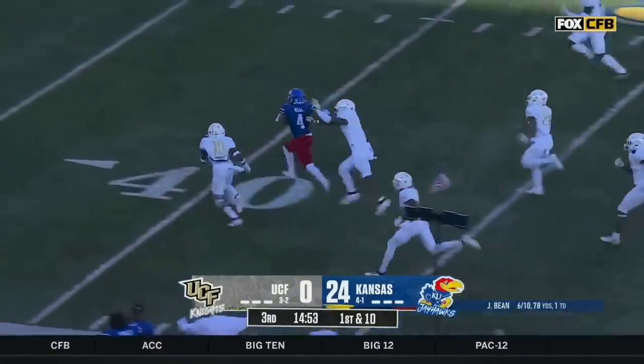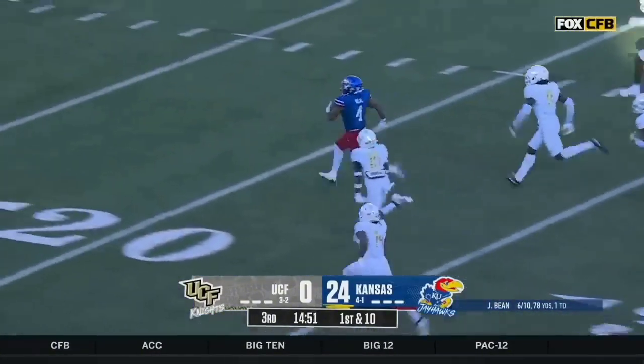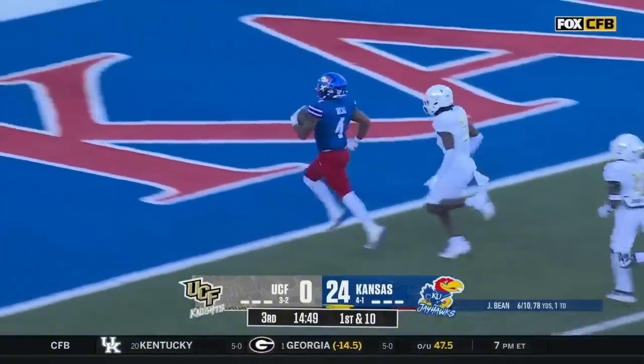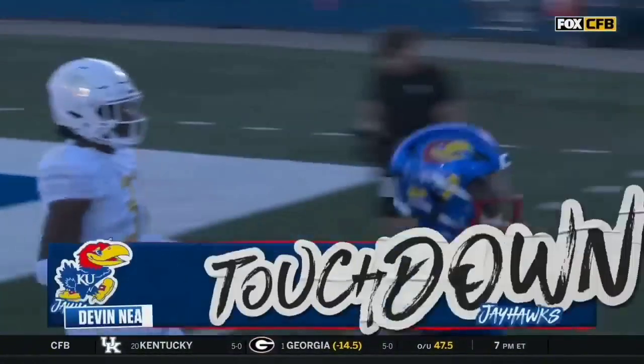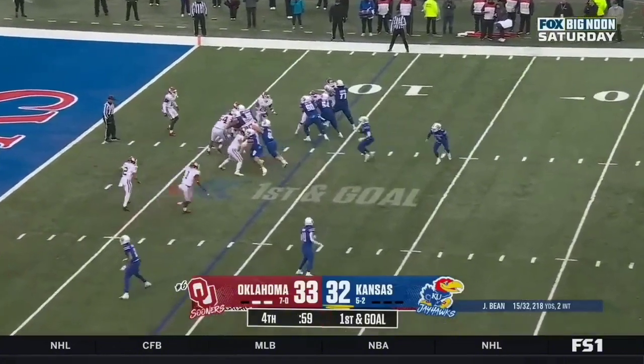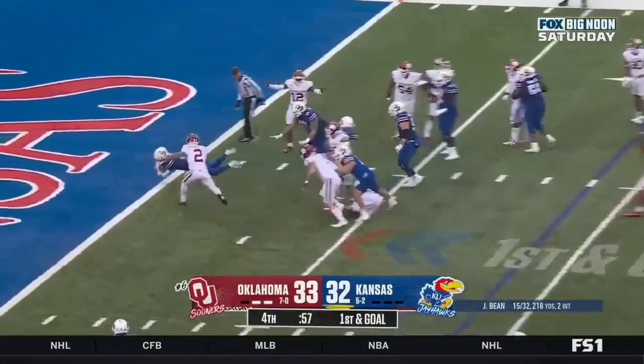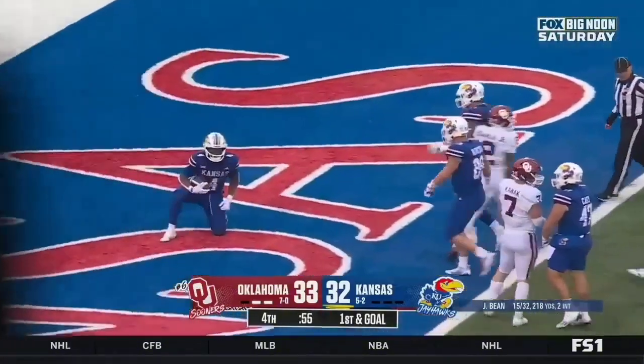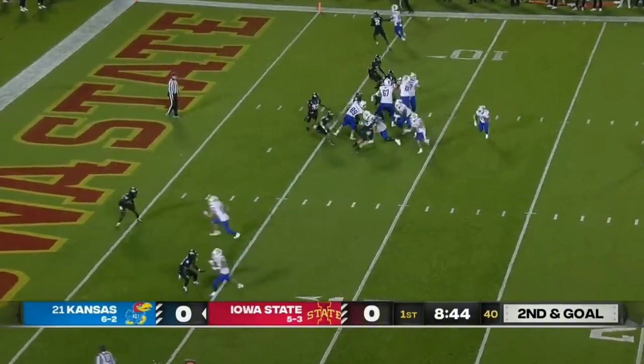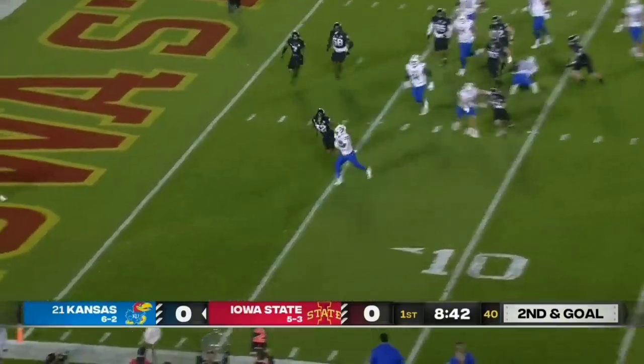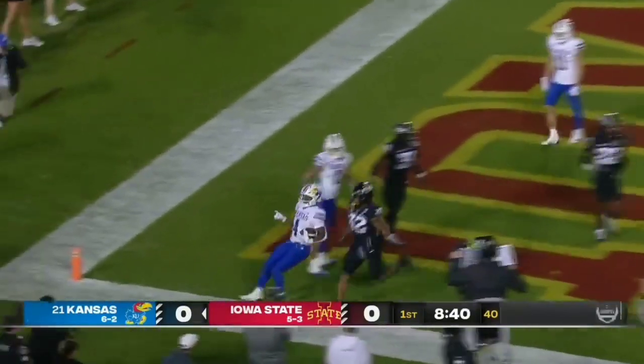A lot more. Devin Neal. Wow. Blinding speed. Touchdown. A minute to go. 2 timeouts for Oklahoma. Kansas with Neal. Touchdown. Neal in the backfield for the Jayhawks. Neal left side. Edge. Touchdown.